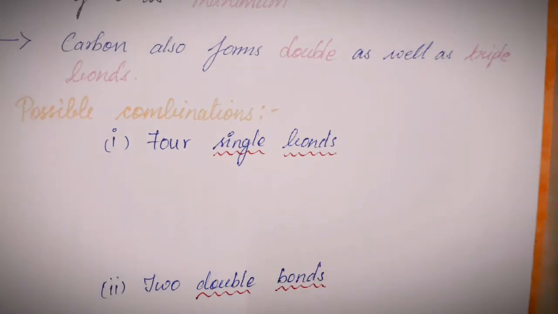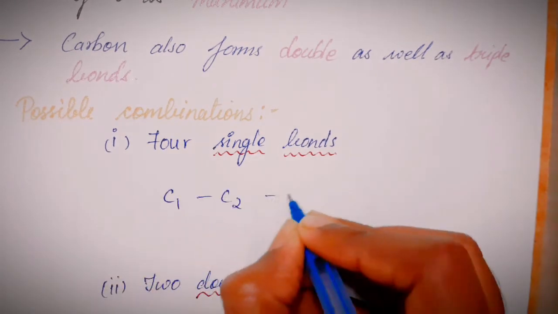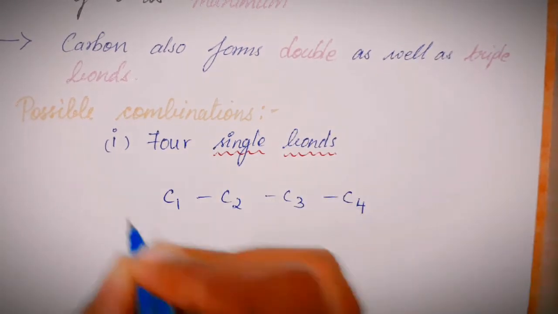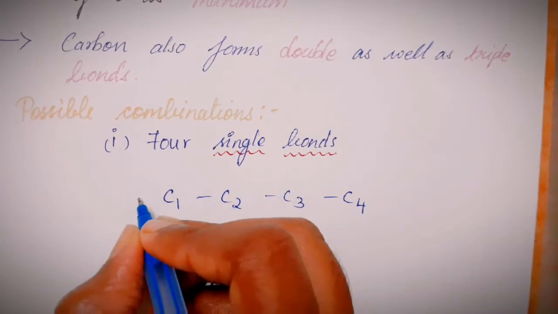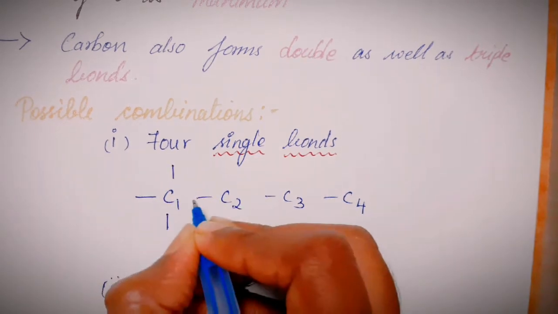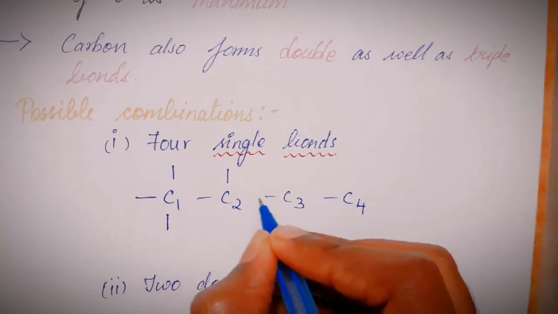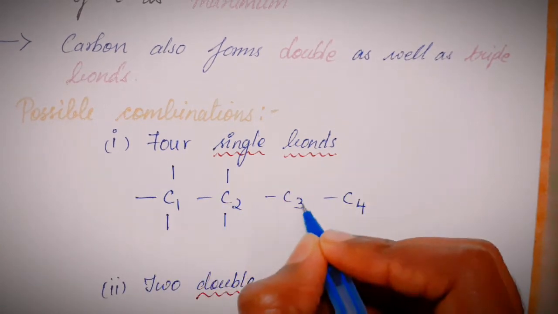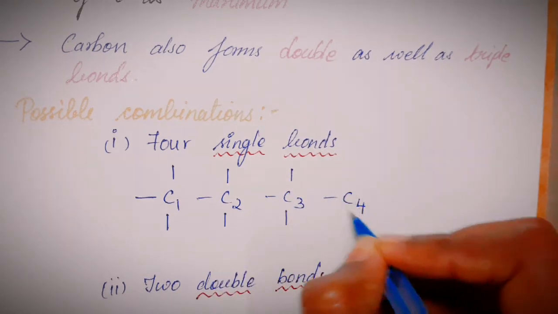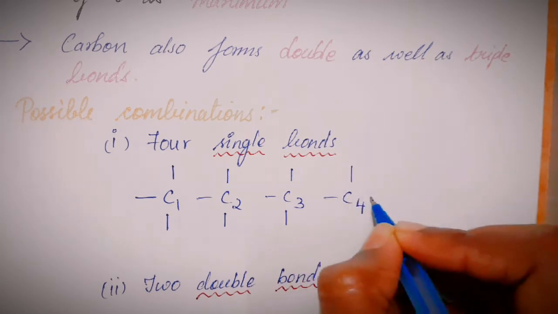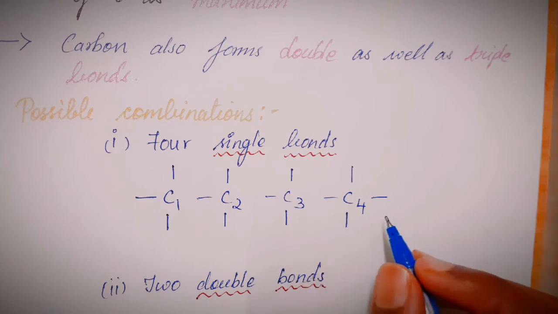I'll give you an example. I'm writing an open chain structure C1, C2, C3, C4. So carbon number 1 can form 4 bonds. So I'm going to put 4 bonds, 1, 2, 3 and 4. Carbon number 2 can form 4 bonds, 1, 2, 3, 4. Carbon number 3 again will form 4 bonds, 1, 2, 3 and 4. Fourth carbon will form 4 bonds, 1, 2, 3 and 4. So this is how you will represent the single bonds. This is for the first possibility.